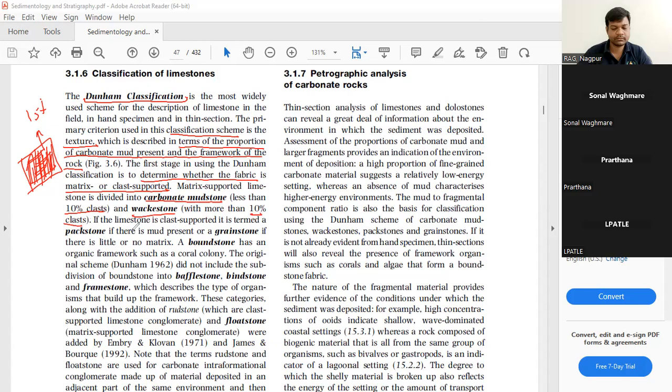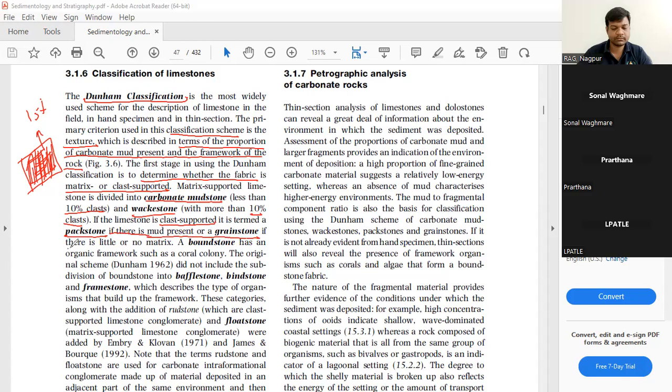Now if the limestone is clast supported, it will be called packstone, if mud is present.